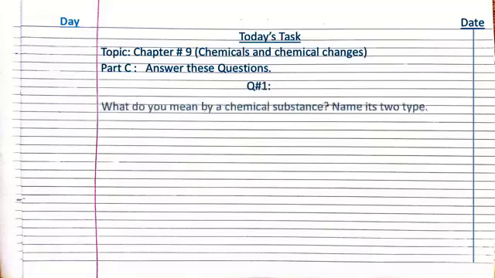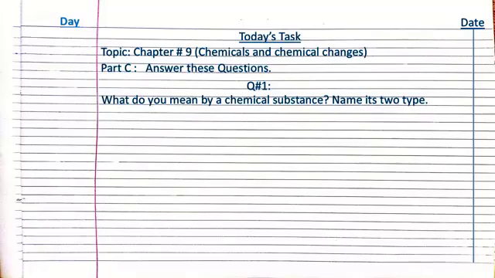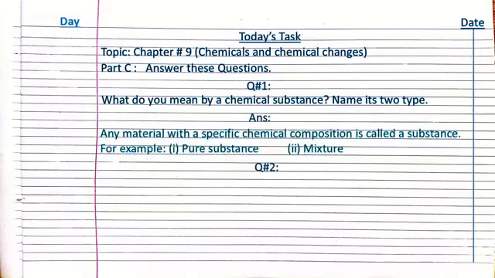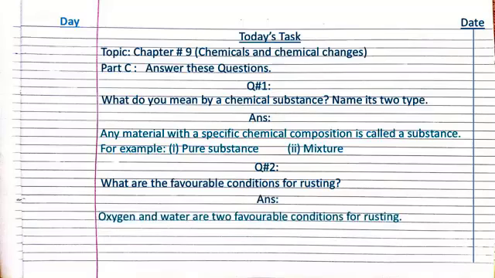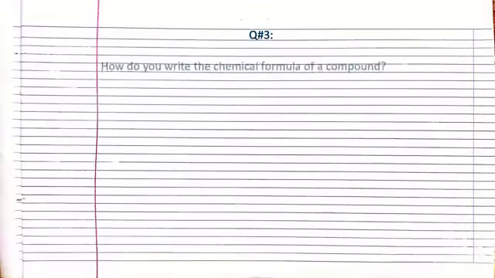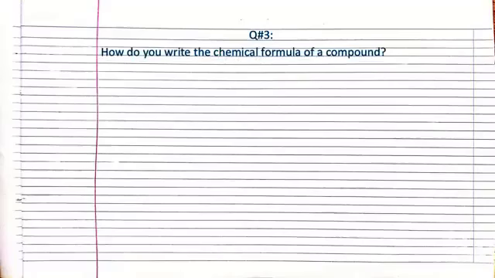Then write the question number 1, what do you mean by a chemical substance, and name its two types. After that, write its answer. Then write the question number 2, what are the favorable conditions for rusting. After that, write its answer. Okay, now write the question number 3. How do you write the chemical formula of a compound? So the answer is carbon dioxide CO2, sugar C12H22O11, and table salt NaCl.